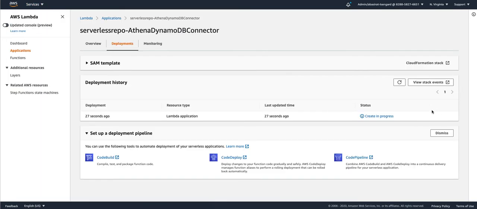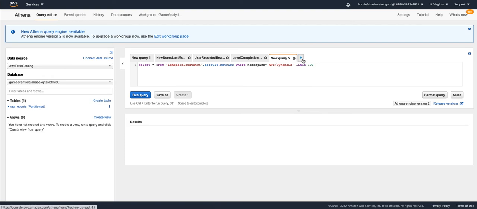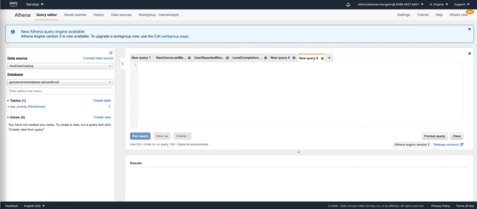Let's go back and check the status of our connector. The connector is already deployed. Very good. We go back to Athena now. And this time we run a federated query against DynamoDB data store.